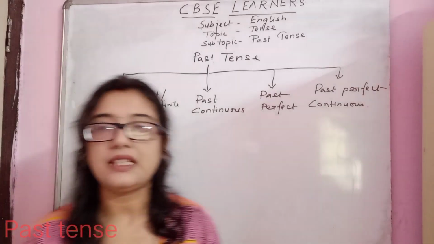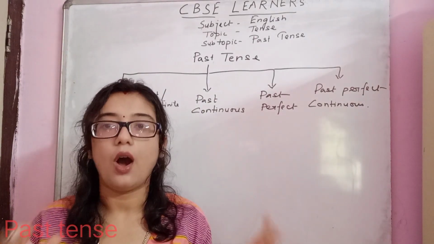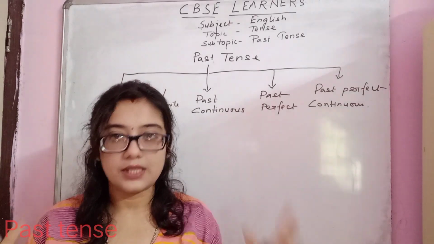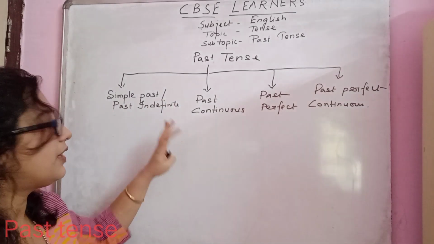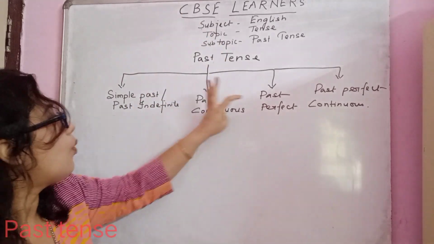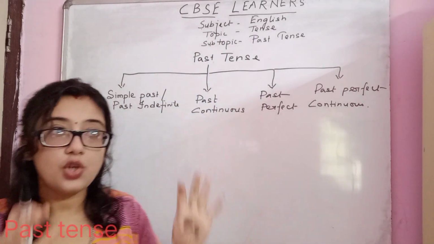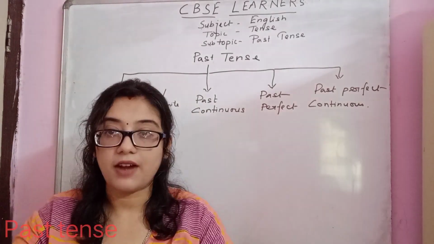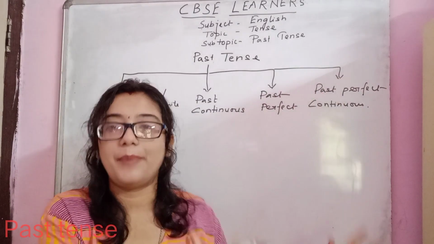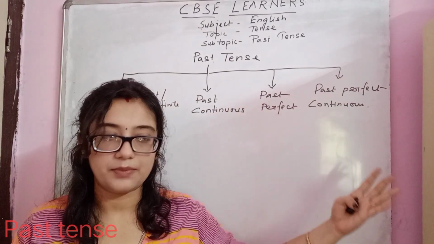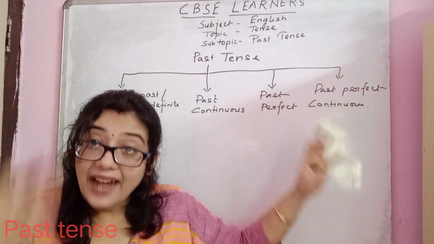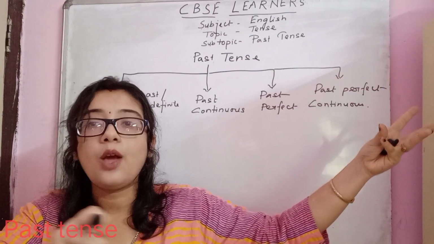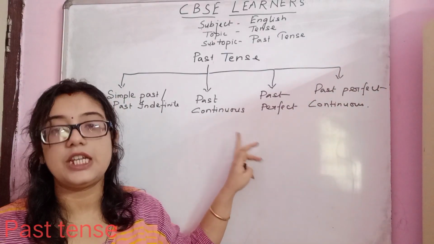Simple past means narrating a story or describing an incident which has happened in the past. Whatever has happened earlier is simple past. Now what is past continuous? When you narrate a story or describe an incident which has happened in earlier times, and in that earlier time the action was still going on, that is known as past continuous.